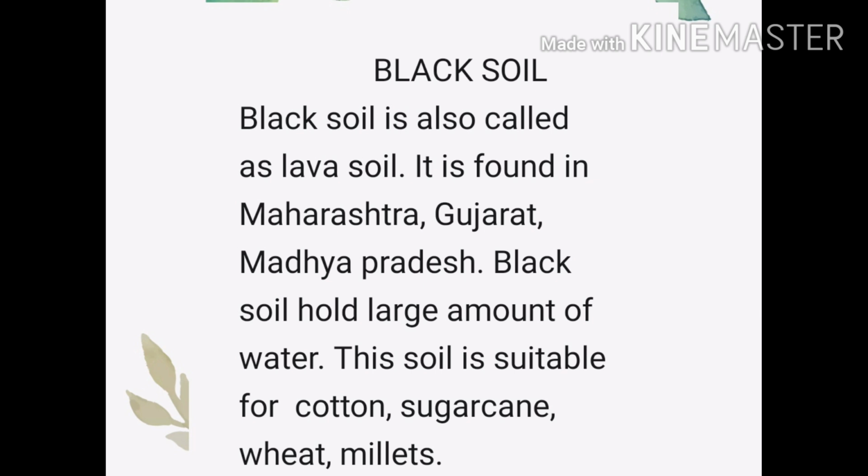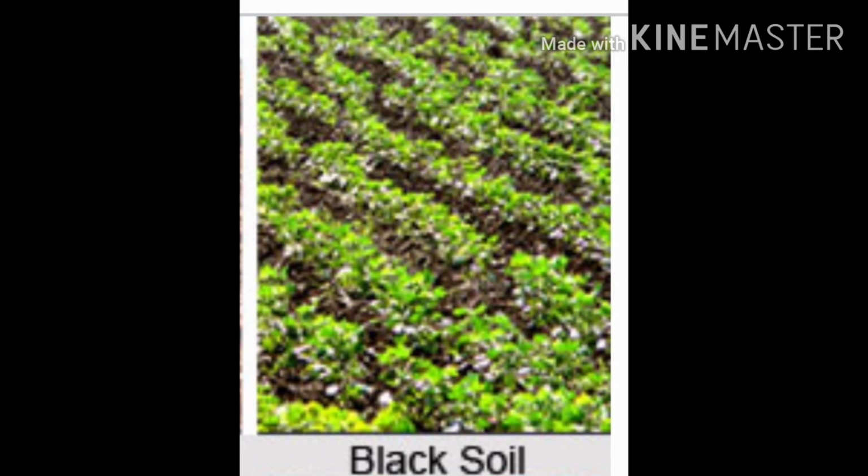Next is black soil. It is also called the lava soil and made up of lava of volcanic rocks. This soil is clayey and retains water for a long period. It is found in Maharashtra, Gujarat, Madhya Pradesh. This soil is suitable for cotton, sugarcane, wheat, millets, etc. Look here, this black soil, most suited for growing cotton crops.